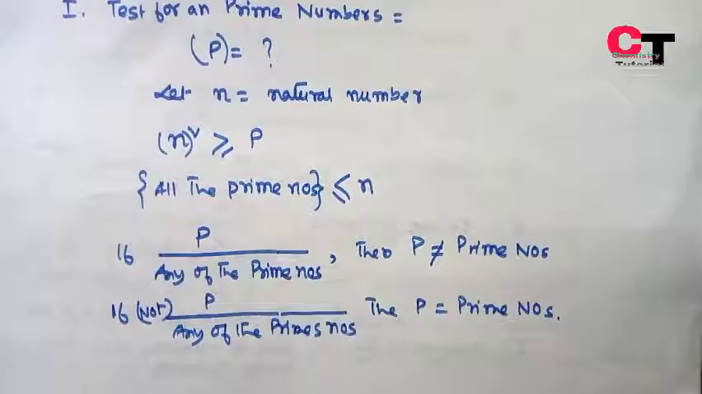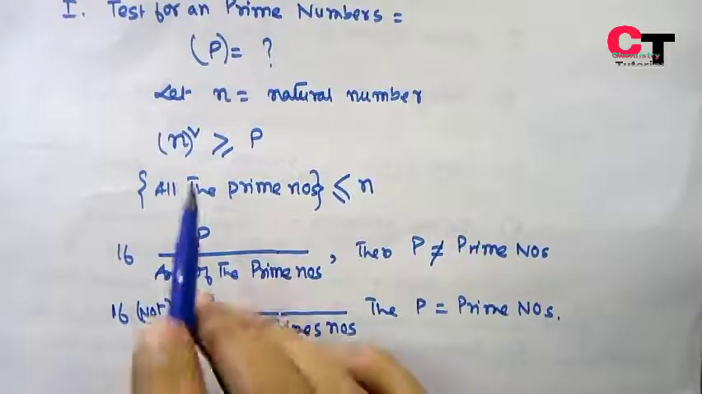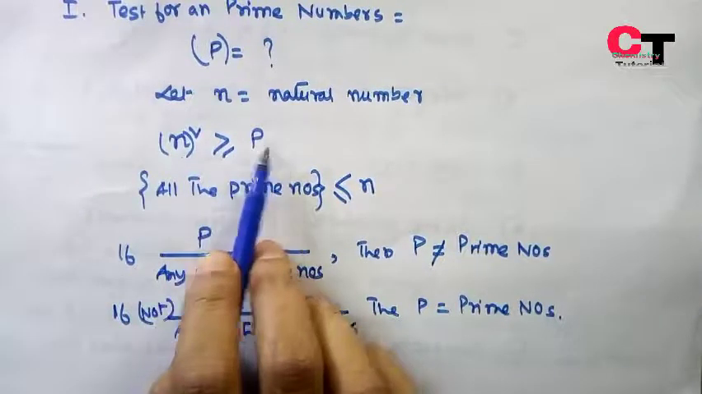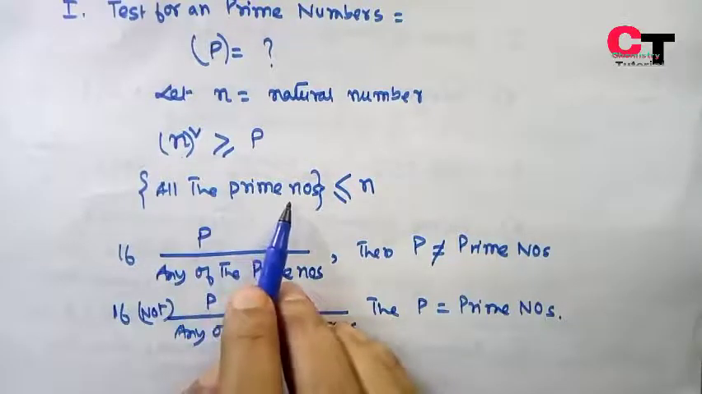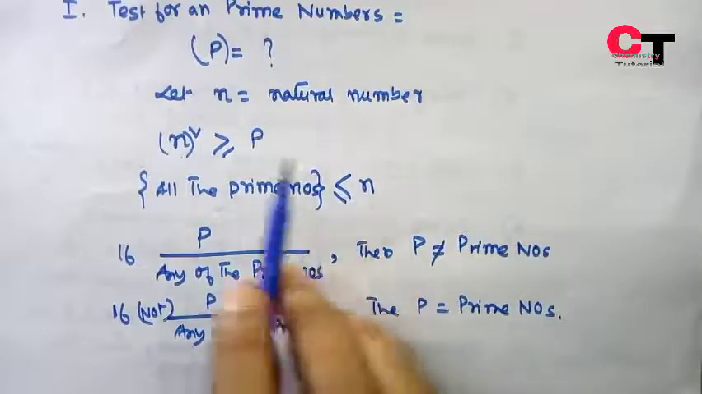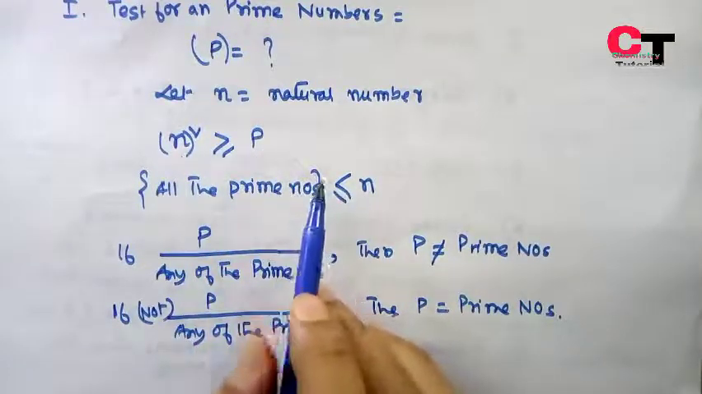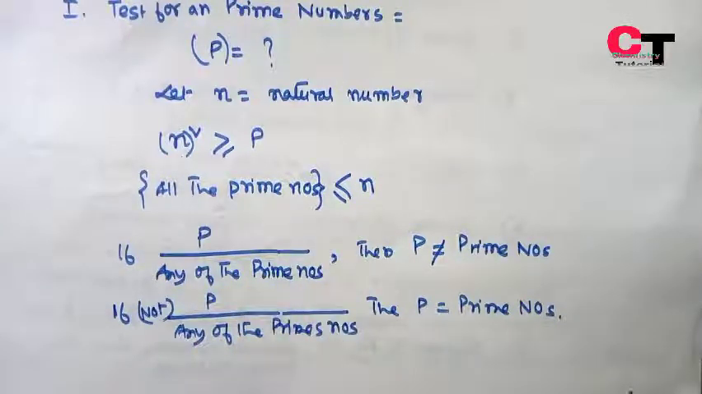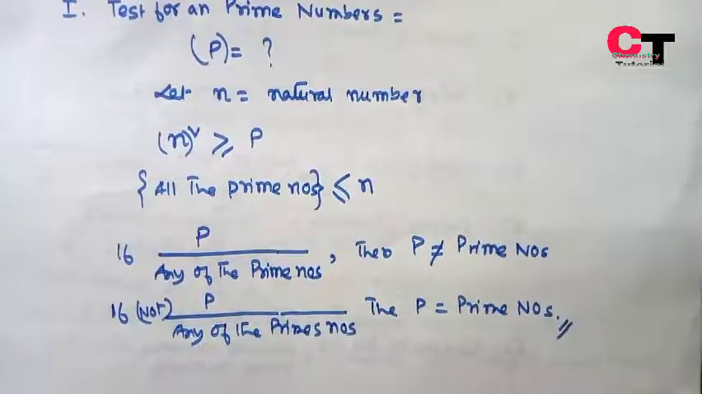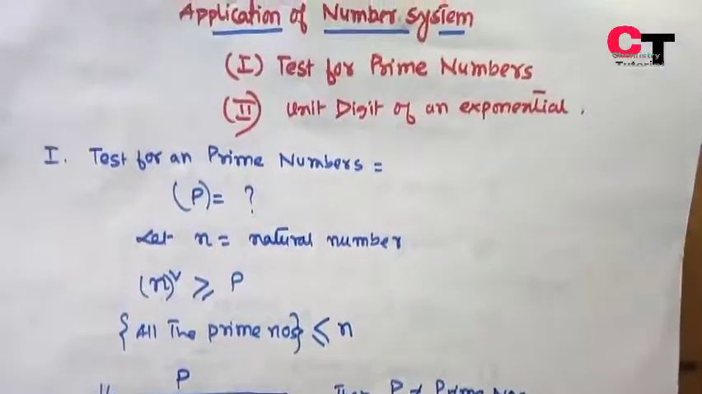First you have to consider a natural number. That natural number should be considered in such a way that the square of that natural number should be equal to p or greater than p. Now we have to find all the prime numbers less than n. If p is divisible by any of these prime numbers, then p would not be a prime number. If it is not divisible by any of them, then p would be a prime number. This is how you find out whether a number is prime or not.